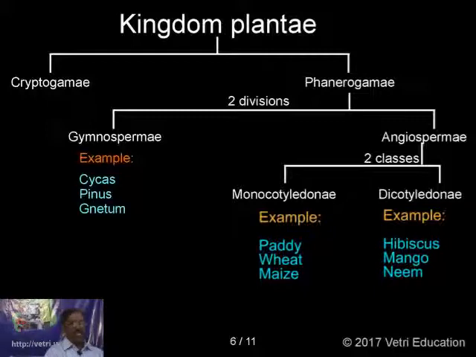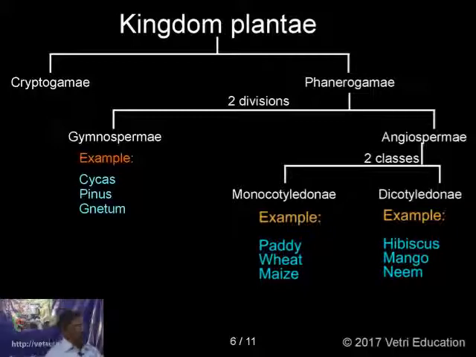In an embryo, if there is a single cotyledon, those are called monocotyledon. Single cotyledon of monocots is called scutellum. In dicots, there are two cotyledons. And here, highly developed xylem. Xylem is having the tracheids and the vessels. Phloem is having the sieve cells, sieve tubes, companion cells, phloem parenchyma and phloem fibers.